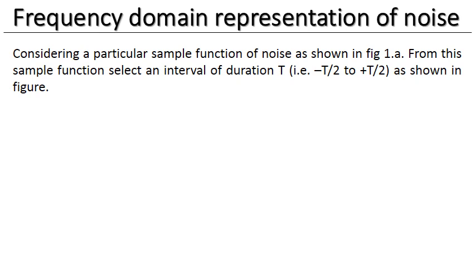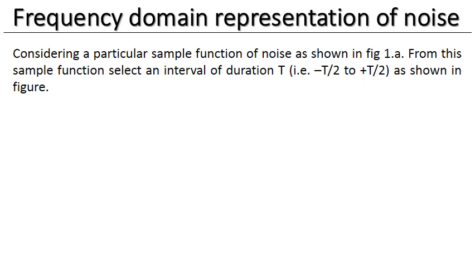Welcome to the lecture Frequency Domain Representation of Noise. Frequency domain representation of signal makes analysis of communication system simple. As in communication system, input and output signals and filters are mainly described by their frequency response. Therefore, it is convenient to represent the noise in frequency domain in order to analyze the system in presence of noise.